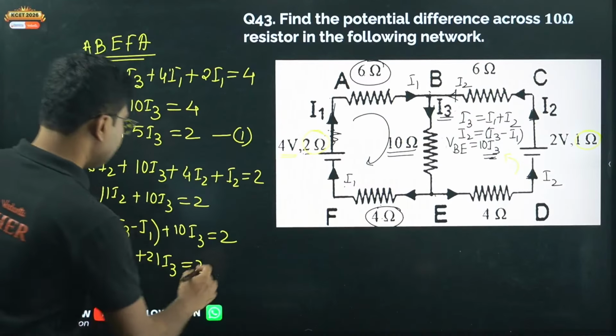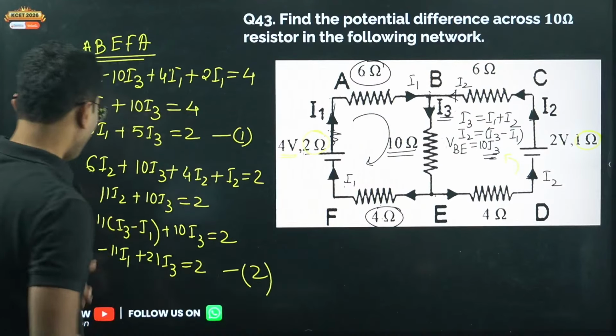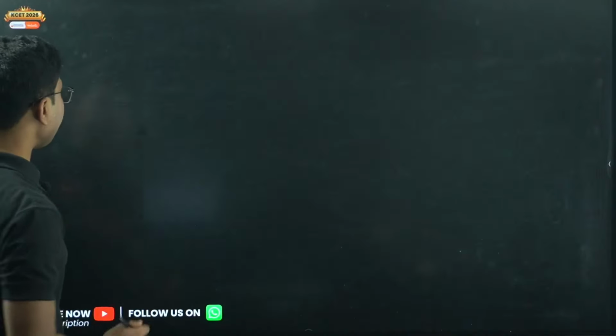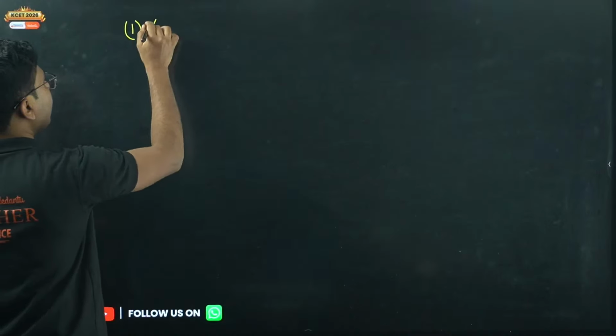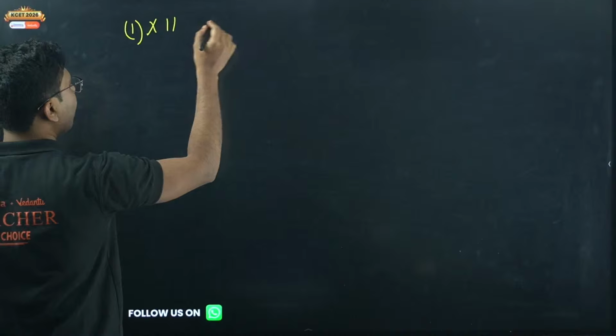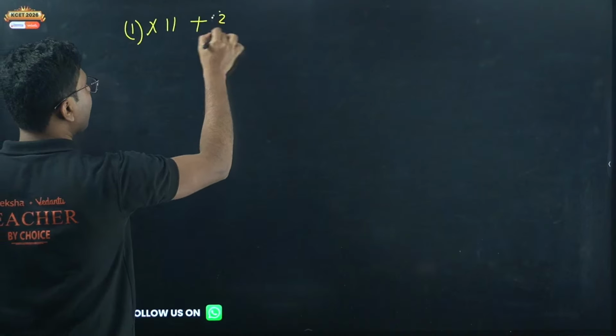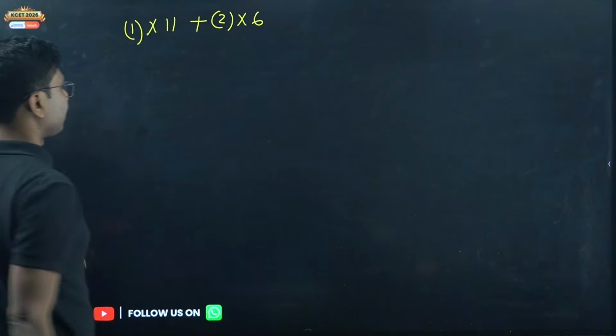So how to do that? This is equation number 2. We have to multiply equation number 1 by 11, and then add it to equation number 2 multiplied by 6.